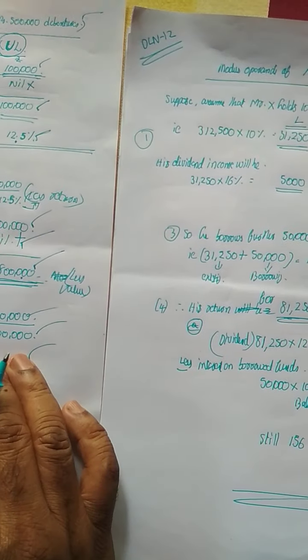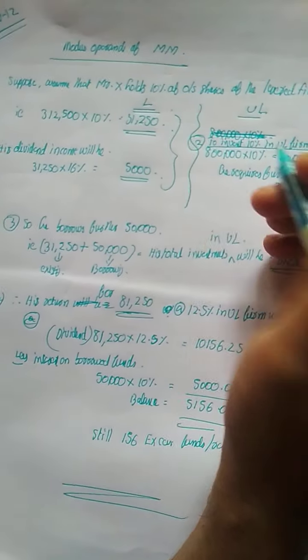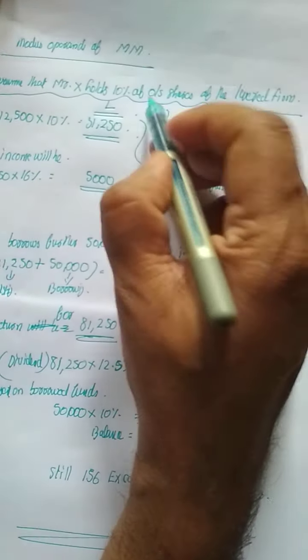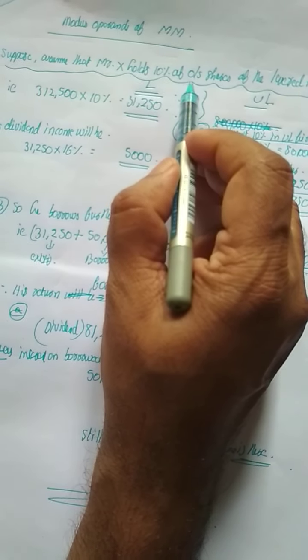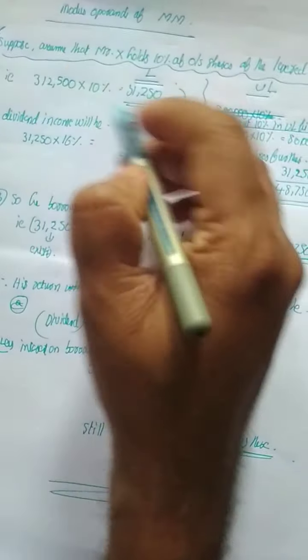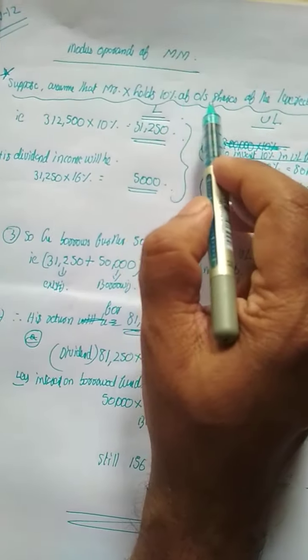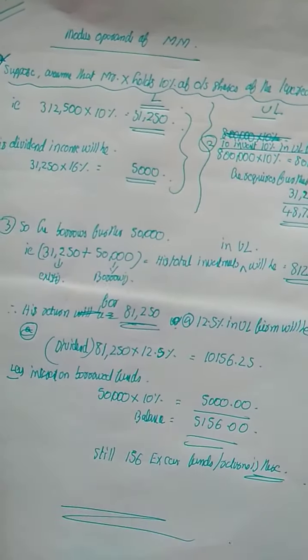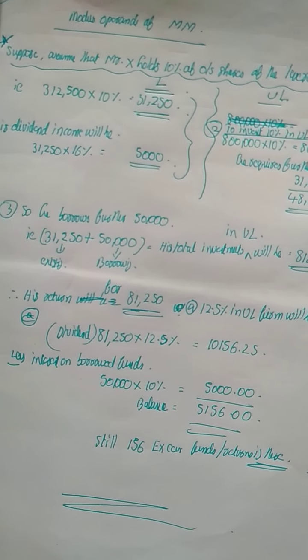Now the second hypothesis we are taking is that we are looking into the investment pattern of the various investors. Suppose you assume that Mr. X is holding 10% of outstanding shares of the levered firm. That information will be given in the question. It's an assumption that X is an investor who holds 10% of outstanding shares of the levered firm. How do we calculate that? Outstanding shares means we have to take the market value into consideration. S value into 10%.